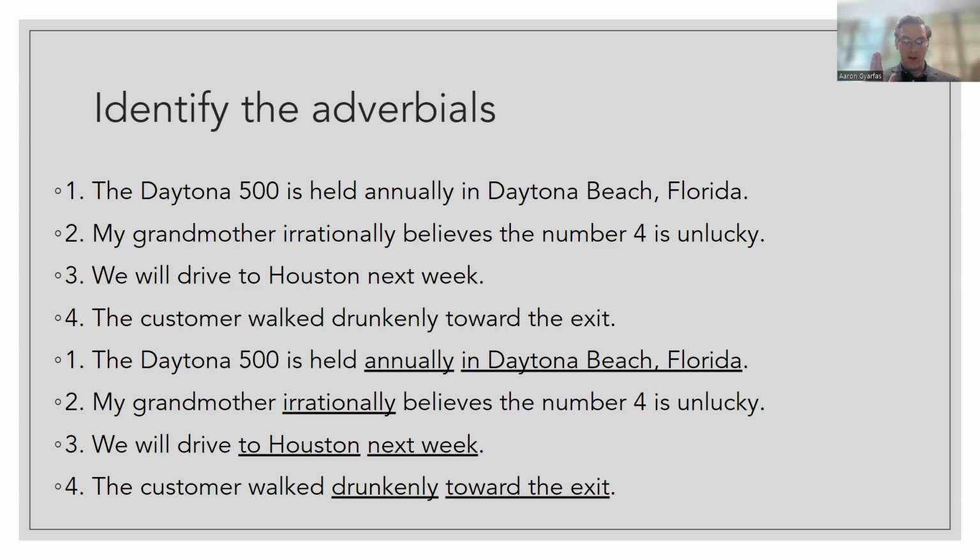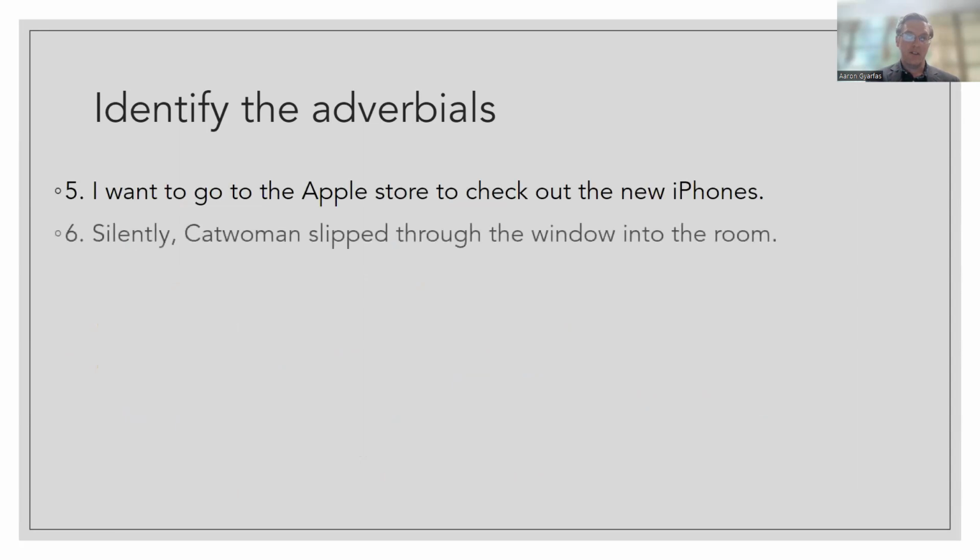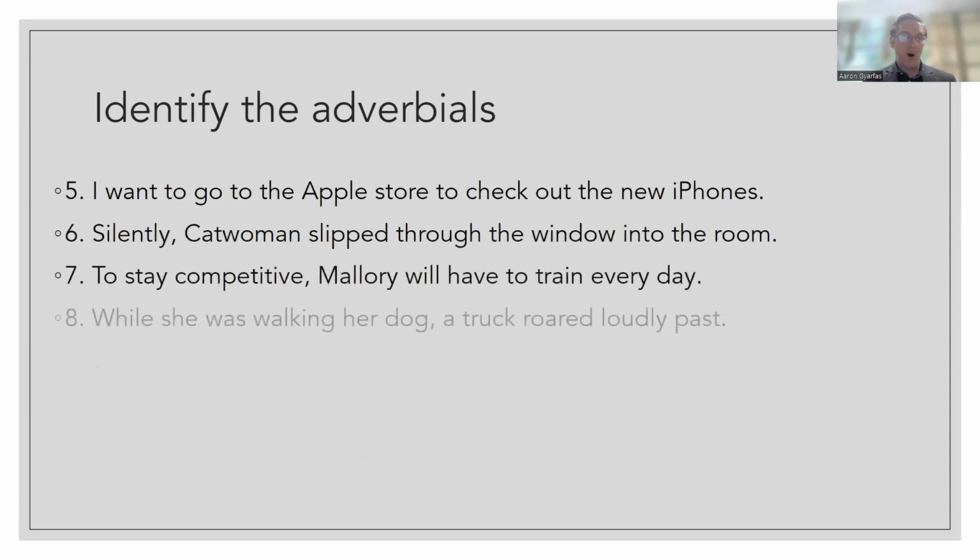But you have some adverb phrases, annually, irrationally, drunkenly, all traditional adverbs with that ly suffix. But you also have some prepositional phrases, some noun phrases that are giving me information about the verb. Try these next 4 sentences. Again, pause the video. See if you can identify the adverbials, the phrases that are modifying the verb.